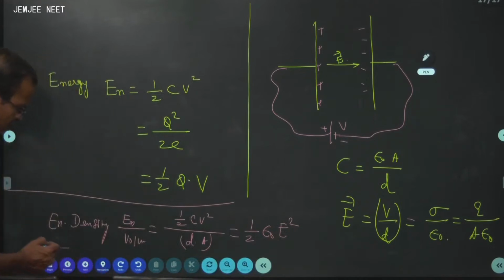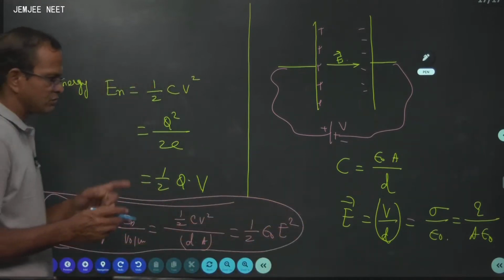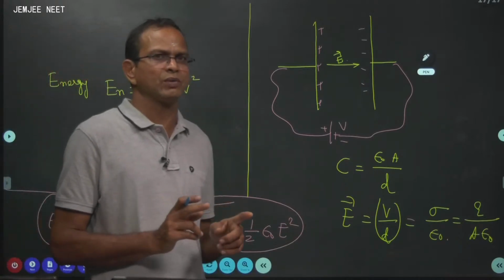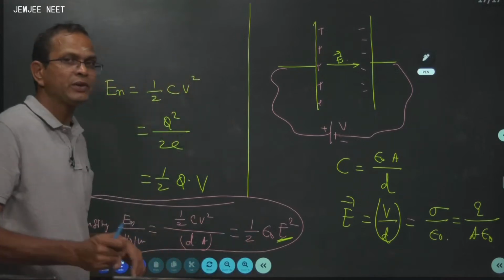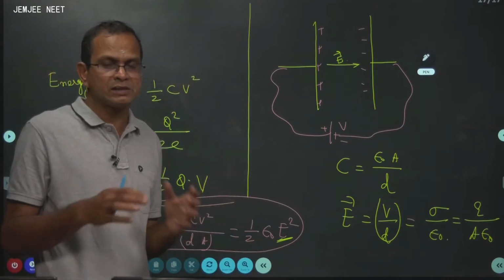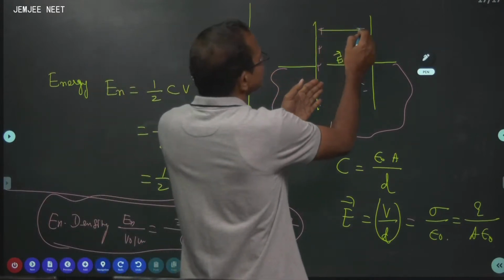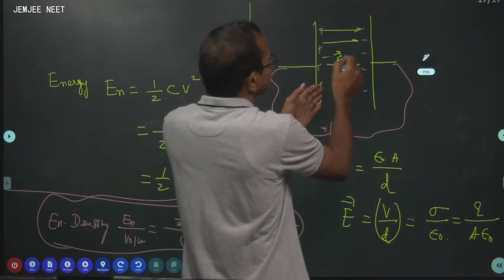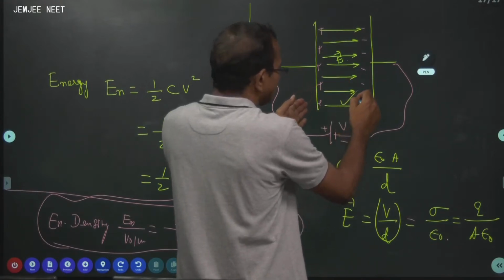This is the energy density of electric field provided the electric field is uniform. That is very important. Provided the electric field is uniform. You use E square, so this formula you cannot put anywhere in electrostatics. This can be used wherever the electric field is uniform. Say for example, here the electric field is uniform. Look at this, this is a uniform electric field. Yes, you can use it here.